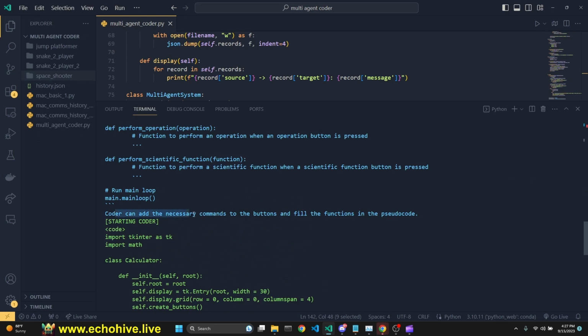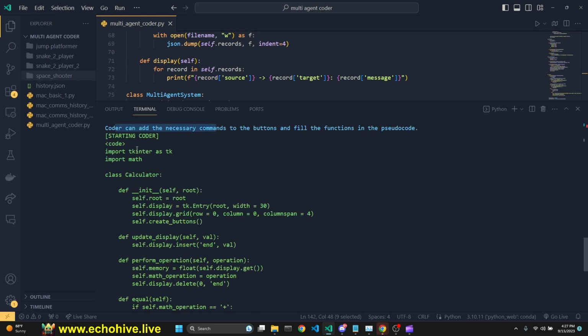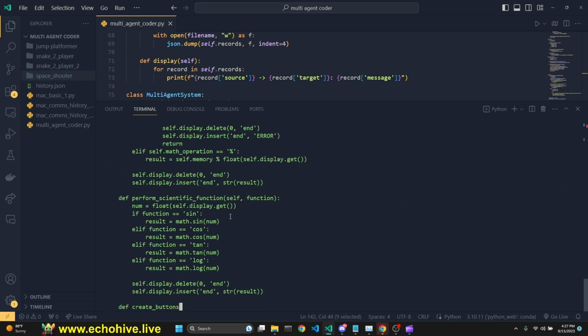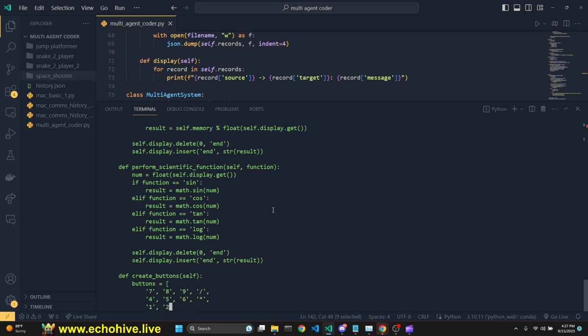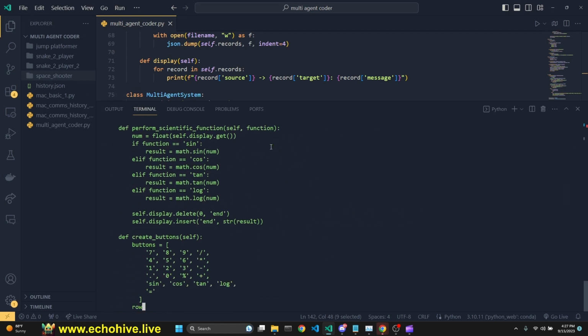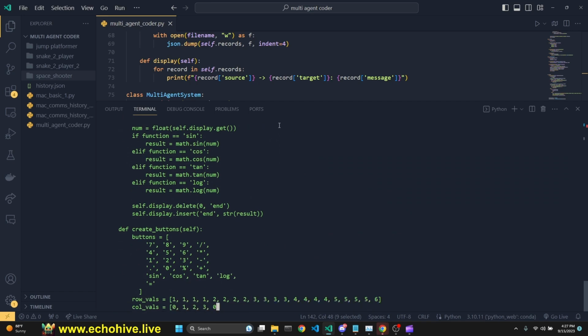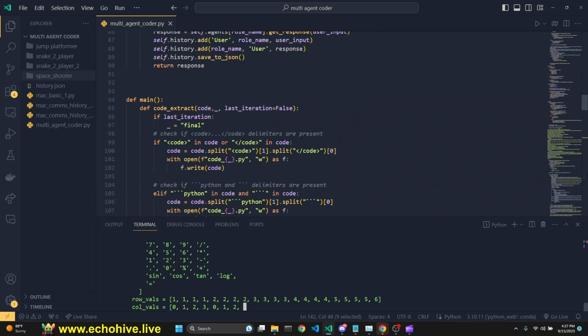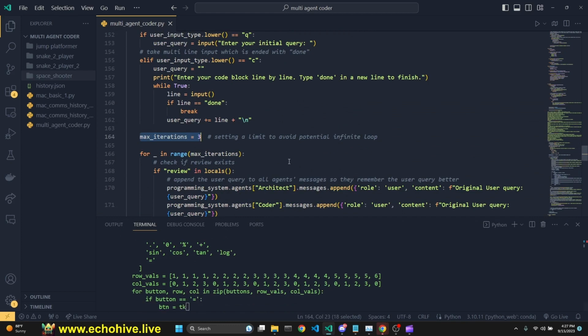But once the architect is done, it sends its message to coder, and the coder starts writing the code. And now we're going to save this after it's done. And then a reviewer is going to review it, then send it back to architect. Architect will inform the coder. So we will repeat this until max iterations is reached.